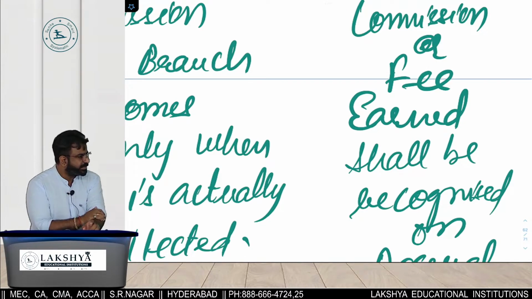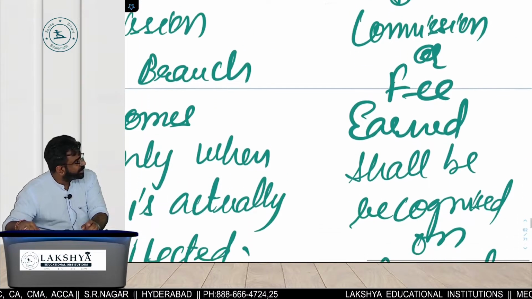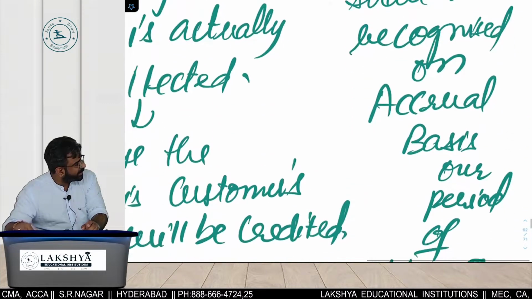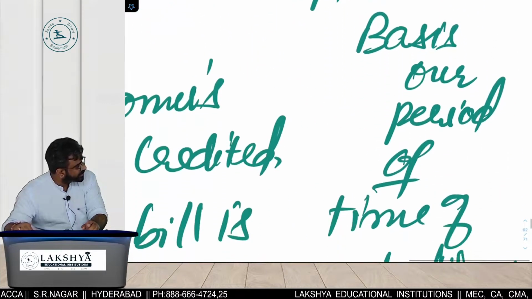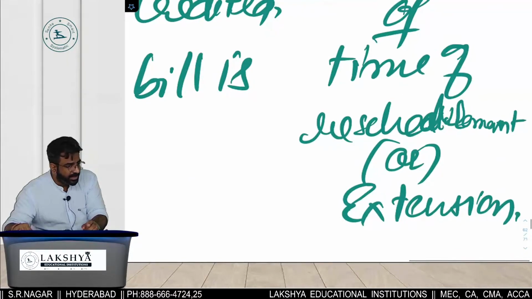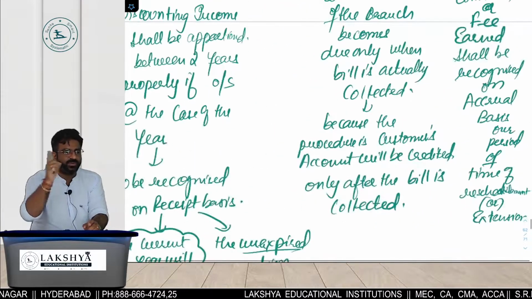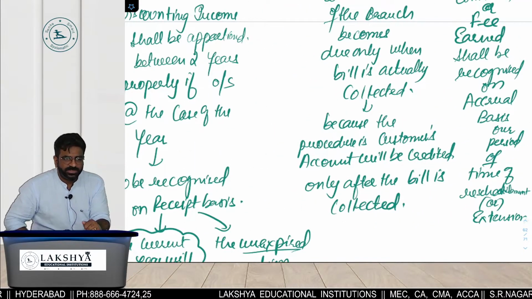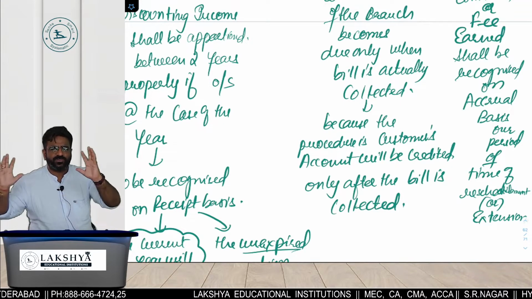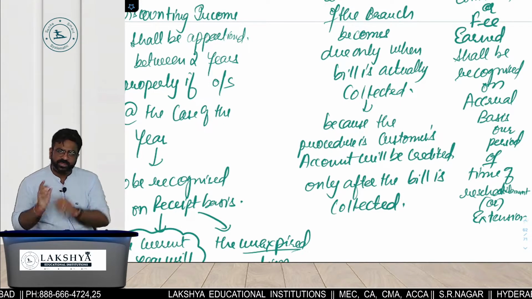Which commission? Now see, commission or fees earned shall be recognized on which basis? Accrual basis, over a period of time, of what? Reschedule. Suppose I charged 1 crore from that borrower. He was a hundreds-of-crores loan case. So 1 crore commission I charged.